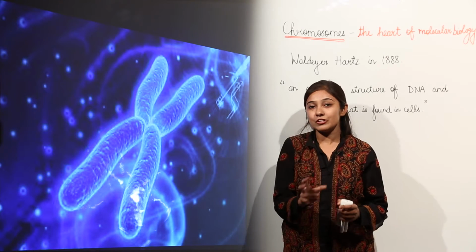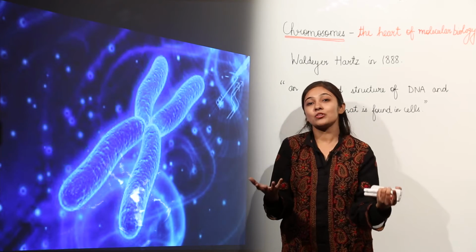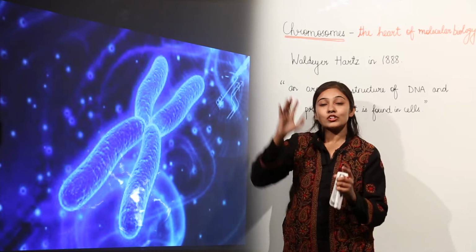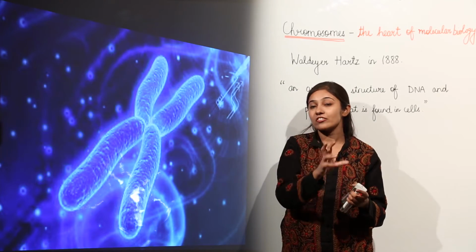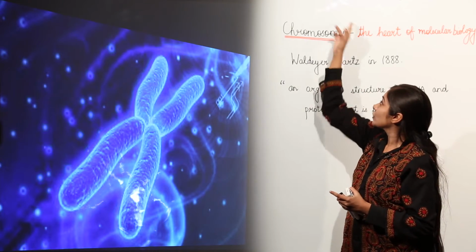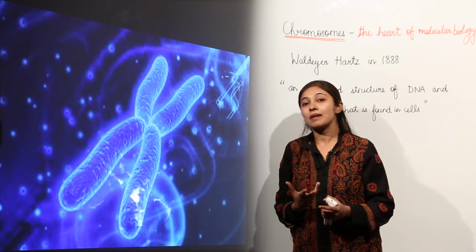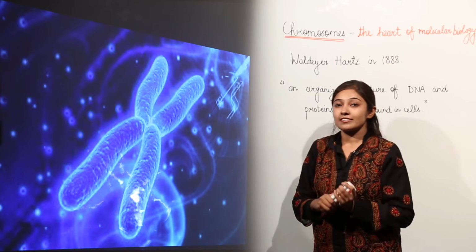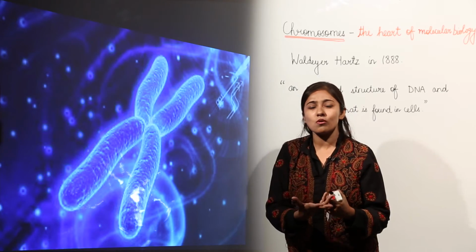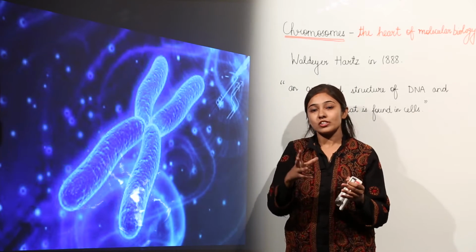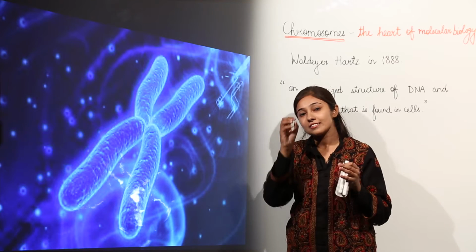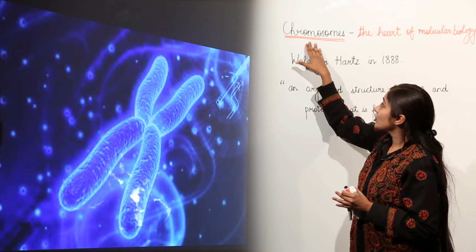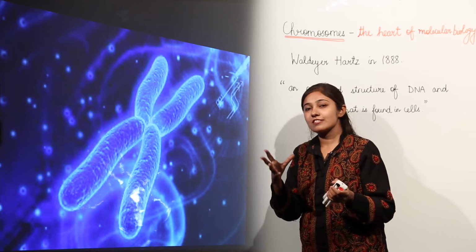As you have studied cell division, these chromosomes replicate during cell division and crossing over occurs in meiosis, that is reductional division. So these chromosomes are responsible for hereditary information. That is why these chromosomes are important in molecular biology and when we study genetics. In this topic we are going to discuss the structure of chromosomes, what chromosomes are and how they function as carriers of hereditary information, what is the specific unit that leads to generation of such variations during